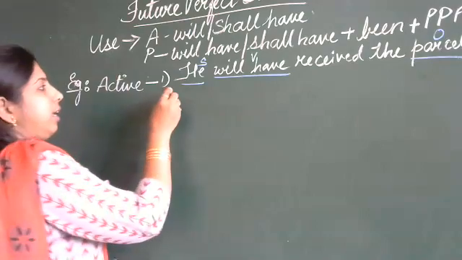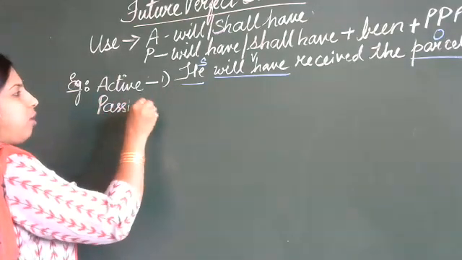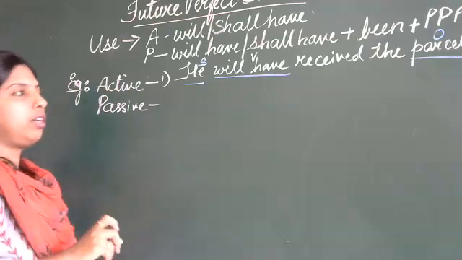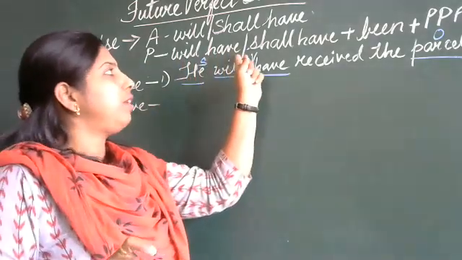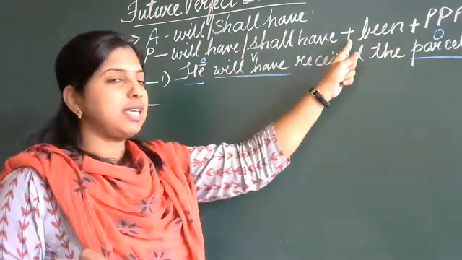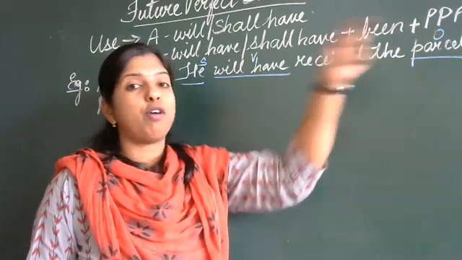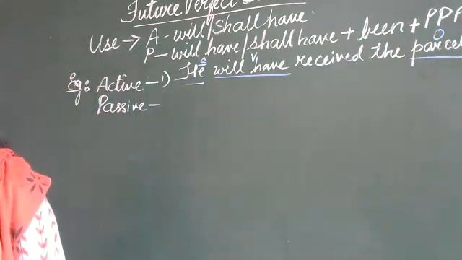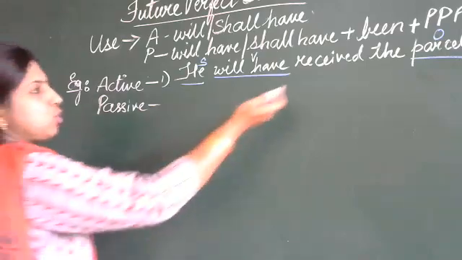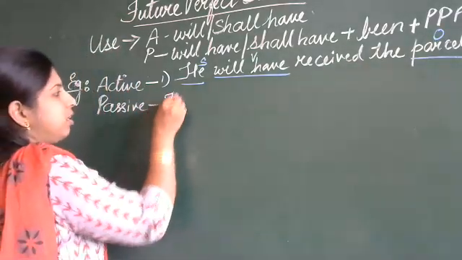Now, in passive, how are you going to change and what are the words you are going to use? See here, I have written on the blackboard. You have to use will or shall have plus been plus the past participle form of the verb, right? So we will see how we are going to change. The parcel, that is the object, is going to come first.